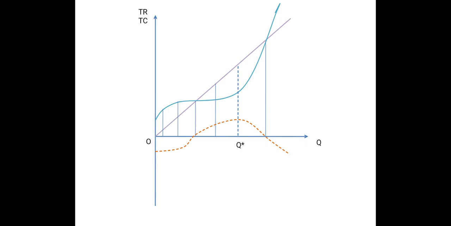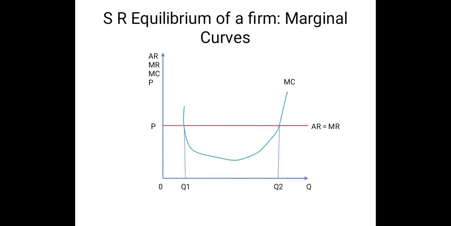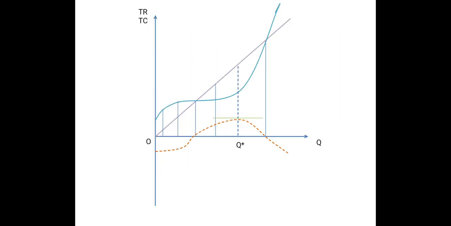Now this is the total approach, and this can be explained with the help of the marginal approach also. To see the marginal approach, we have to introduce two curves. One curve is known as the marginal cost curve and the other curve is the MR curve. These MC and MR curves are actually drawn from the total curves.